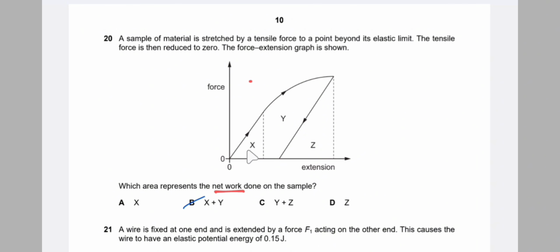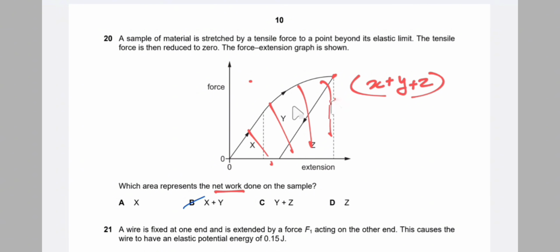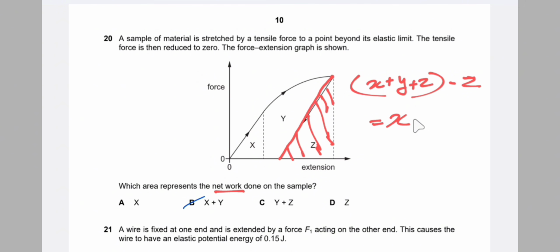And what is the net work done? The total work done to extend the wire to this point is x plus y plus z, that is the total area. And from this point, the wire returns to some length. So the work done to return the wire is the area under this region, that is region z. So what is the net work? Net work is the total work minus the work that is returned. So x plus y plus z minus z.